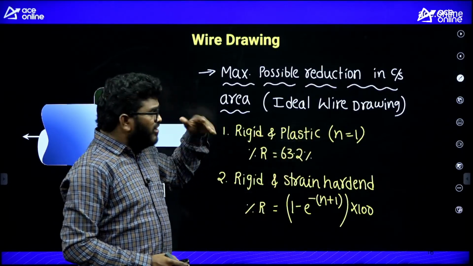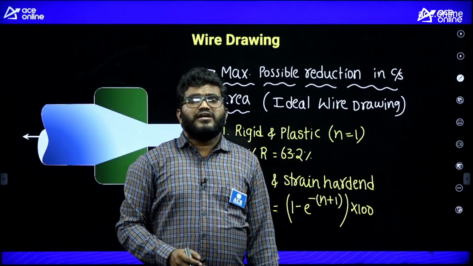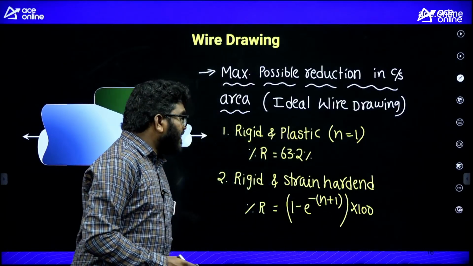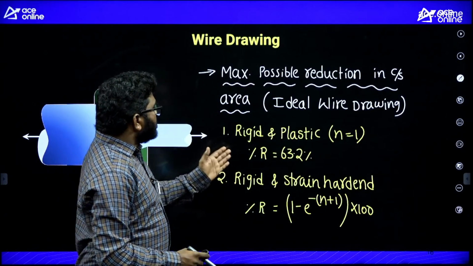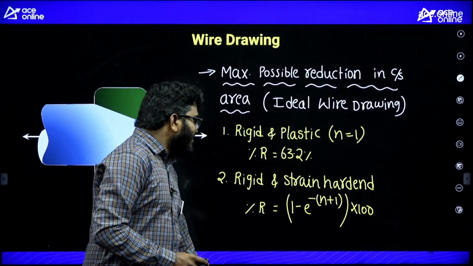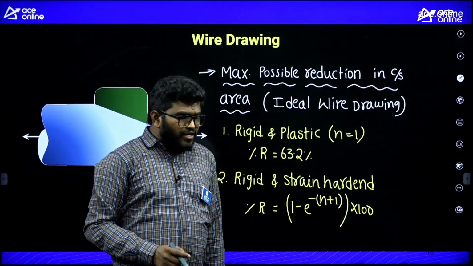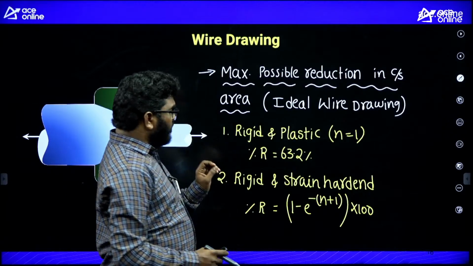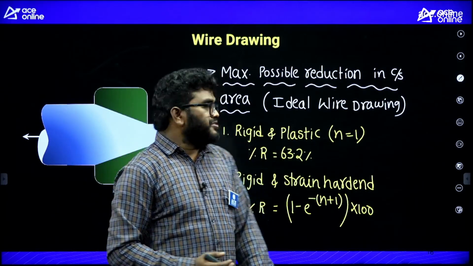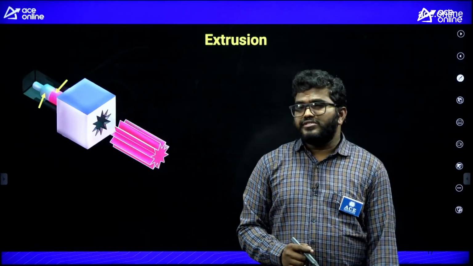63.2 is the answer. How will they ask? Maximum possible reduction in cross-sectional area in case of ideal wire drawing for rigid and plastic material, that is 63.2. For rigid and strain hardened material, that is 1 minus e power minus (n plus 1), into 100. So these things are very, very important from wire drawing. So wire drawing we discussed. Next, if we talk about the extrusion process, same.